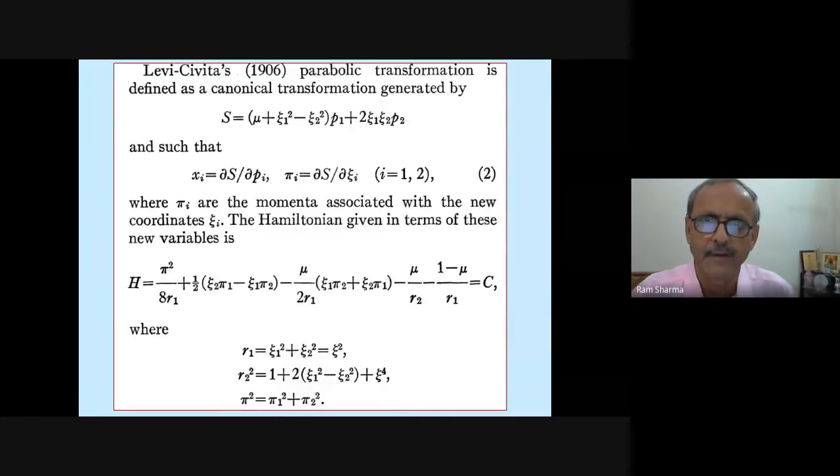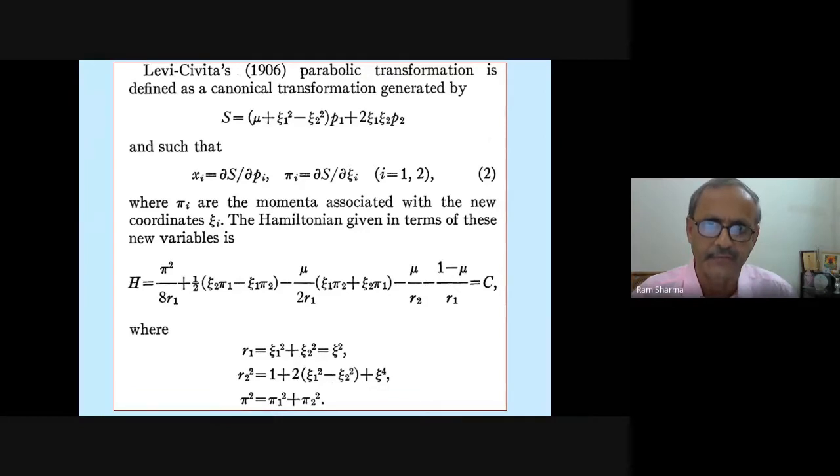Now the Levi-Civita parabolic transformation, this is there. As I was telling earlier also, there are two Levi-Civita papers, because Dr. Bhatnagar, when I started my research, said two papers were there and told me to try to get them. And luckily they were available in NPL in Delhi. So I got photocopies of both the papers. One is I think in Italian, but one is in English. I don't know whether it is in Italian or English. I'm not remembering.